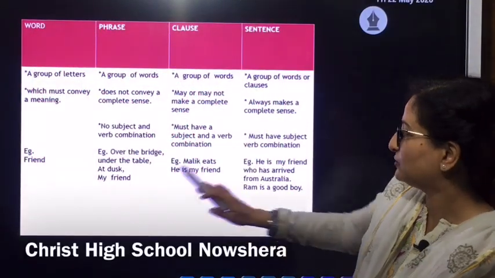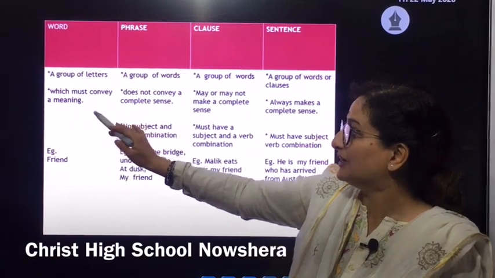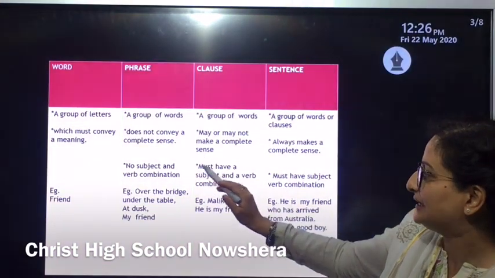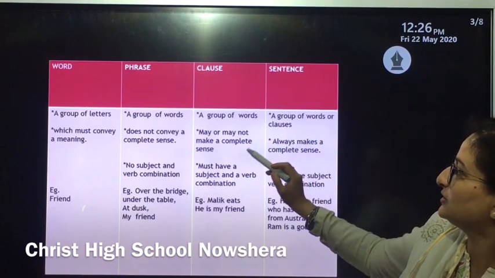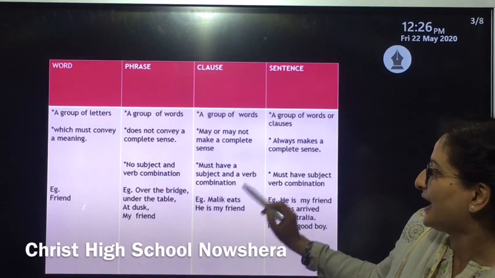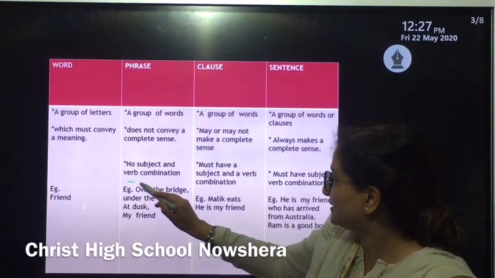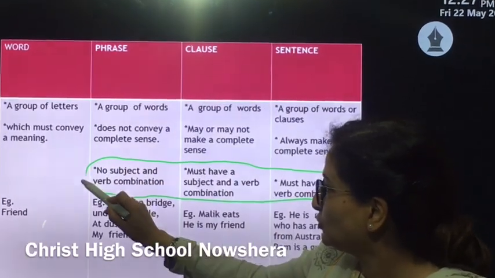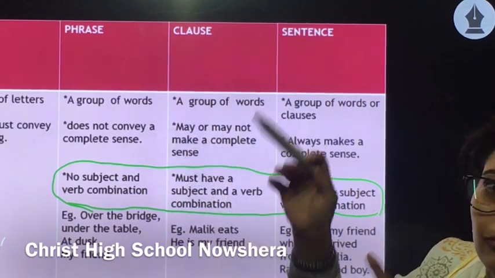So now let's try to understand one by one. As we saw in the example, a word is a group of letters which must convey a meaning. A phrase is a group of words which does not convey a complete sense, with no subject and verb combination, whereas a clause is a group of words which may or may not make a complete sense but must have a subject and a verb combination. This is the main thing to understand here, that in case of a phrase there is no subject and verb combination.